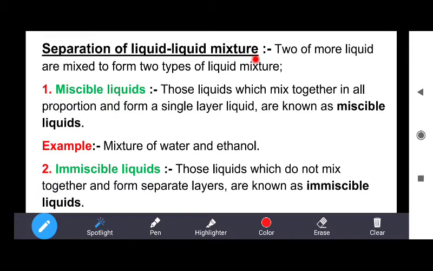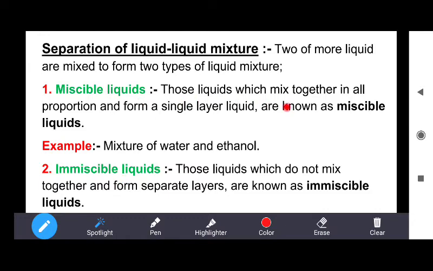Next topic is separation of liquid-liquid mixtures. Those mixtures in which both components are liquid are known as liquid-liquid mixtures, and such mixtures are separated mainly by two methods. When two or more liquids are mixed, they form two types of liquid mixtures. The first is miscible liquids and the second is immiscible liquids.